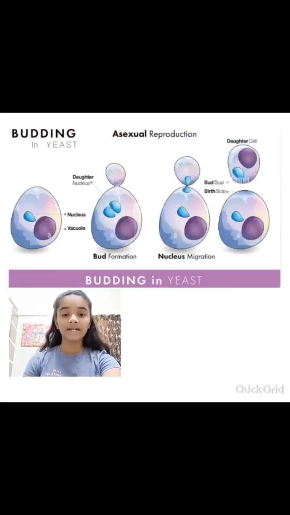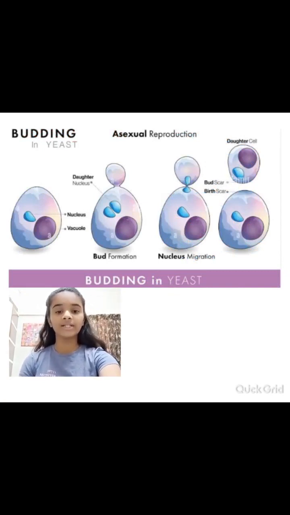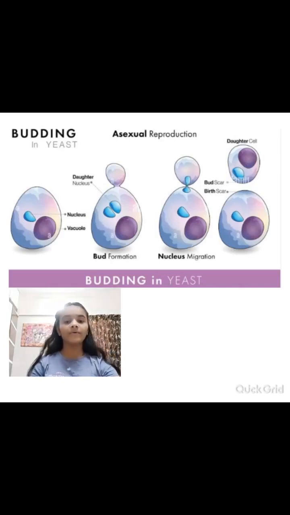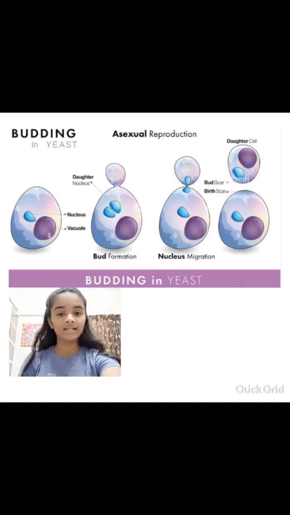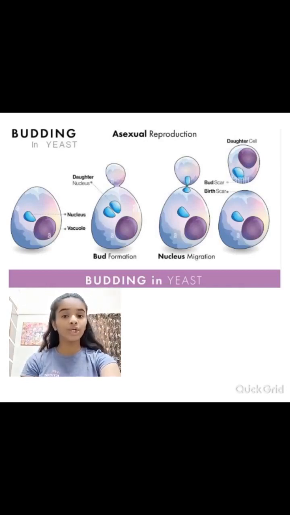Now let's see the second type of asexual reproduction, that is budding. The next question is, explain the process of budding. The answer is, in this method of reproduction, a new offspring or individual develops from small buds formed on the parent body. Buds are small bulges or outgrowths that develop on the parent body due to repeated cell divisions. These buds form into tiny individuals.